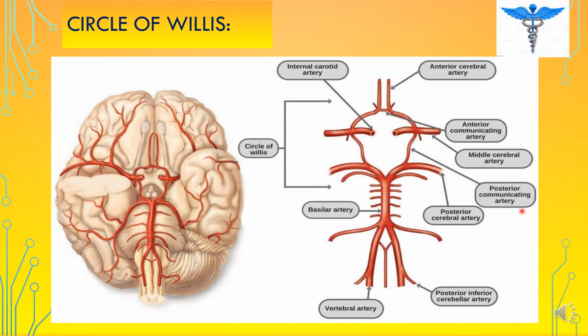The posterior communicating artery is also a branch of the internal carotid artery, and it communicates with the posterior cerebral artery.